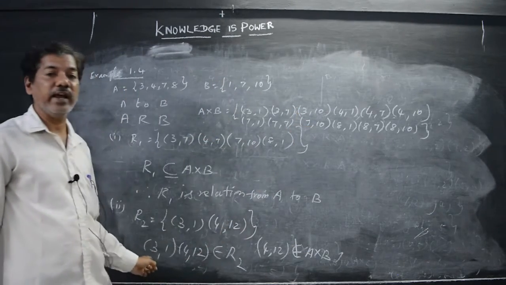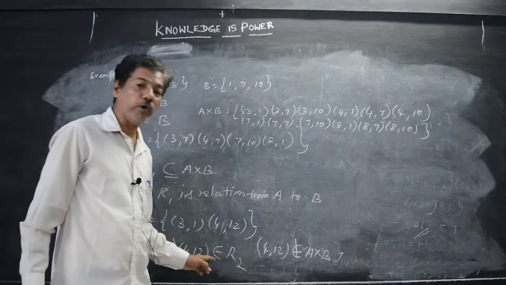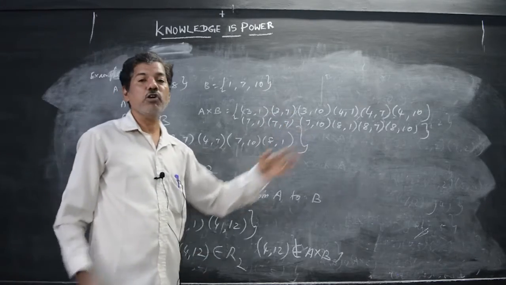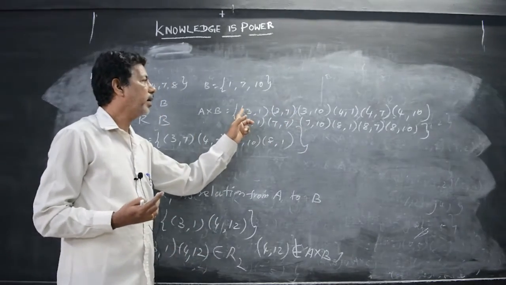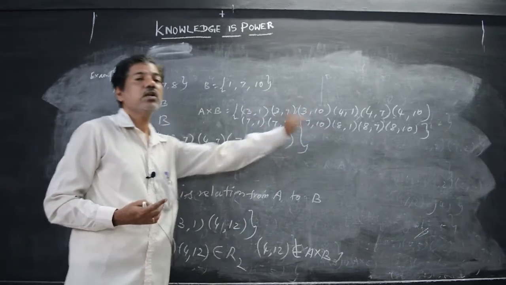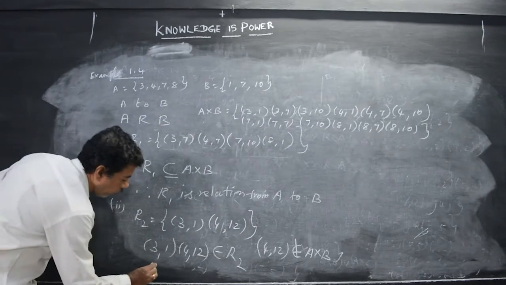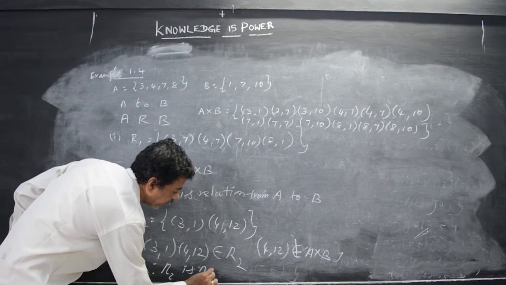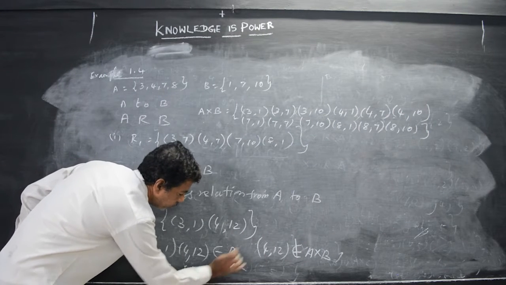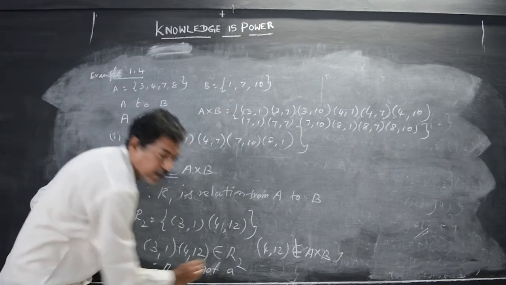It is given in the question, but a pair given in the question is not in A cross B. (3, 1) is present here, whereas (4, 12) is not present. Therefore, R2 is not a relation. R2 is not a relation.